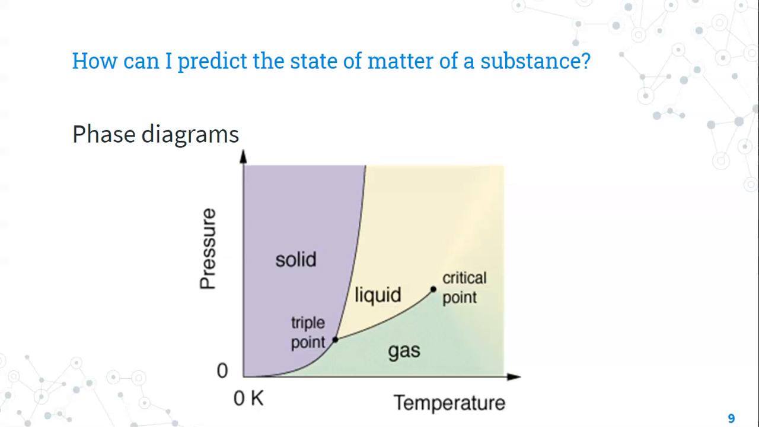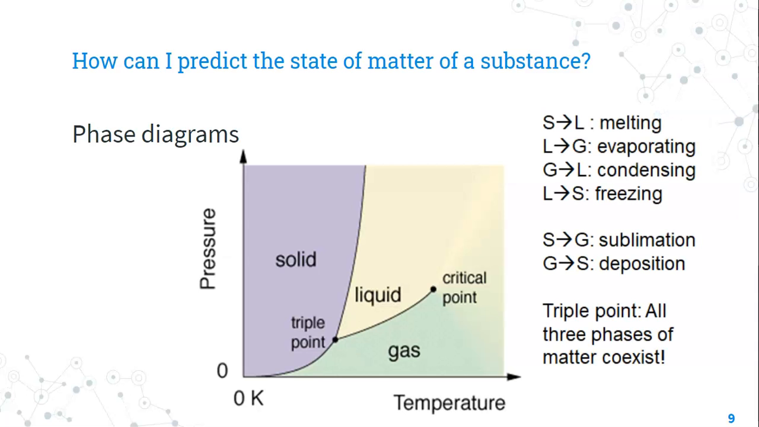Now, we can use phase diagrams to predict the state of matter of a substance given a certain pressure and temperature. So this is an example of a phase diagram that shows where this substance would be solid, liquid, and gas. And every substance has its own unique phase diagram. Now, the lines between the states of matter indicate where phase changes are occurring. So I think you probably all know that solid to liquid is melting and liquid to gas is evaporating. Gas to liquid is condensing and liquid to solid is freezing.